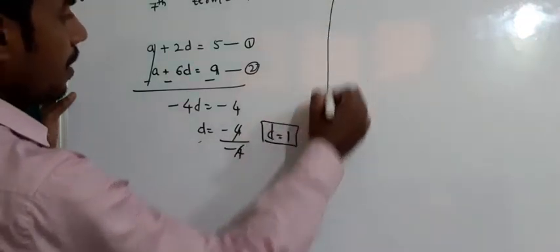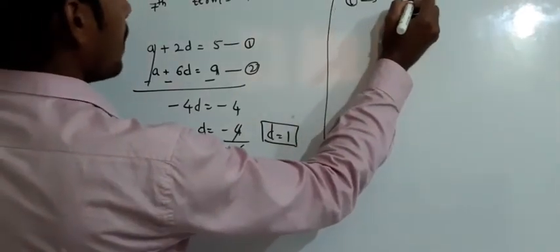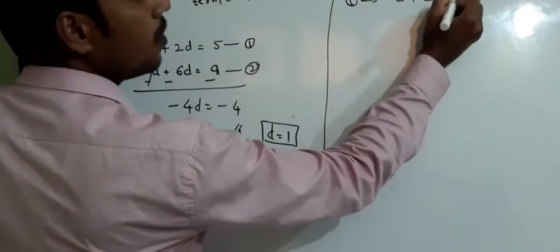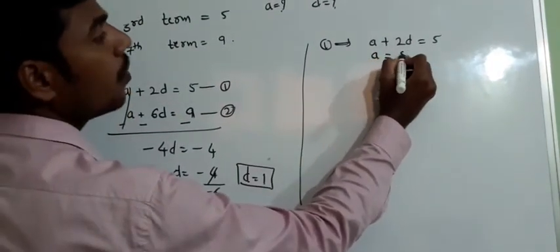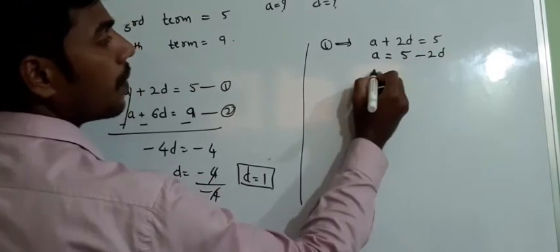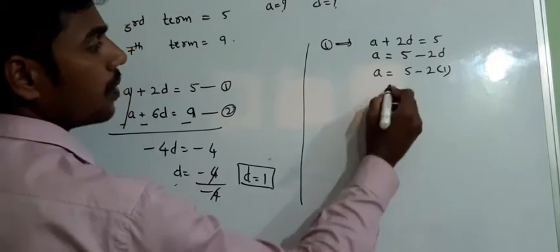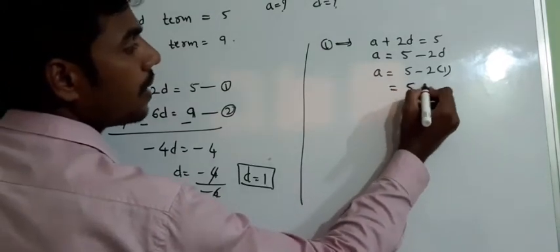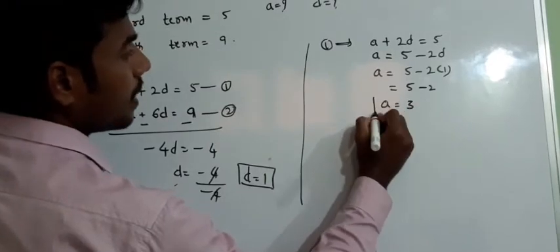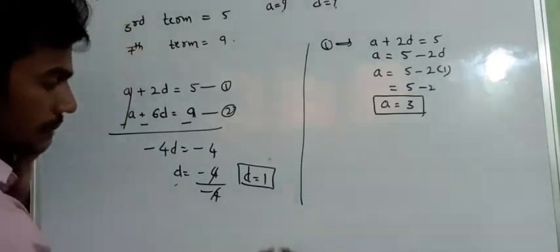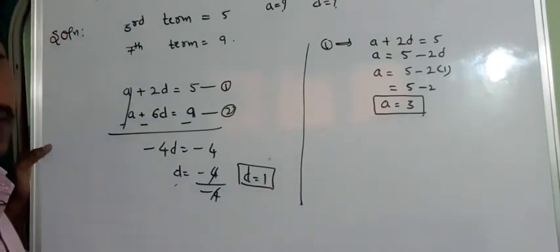Equation 1: A plus 2D is equal to 5, so A is equal to 5 minus 2D. A is equal to 5 minus 2 into 1, that is A is equal to 3. Now A is equal to 3, D is equal to 1.